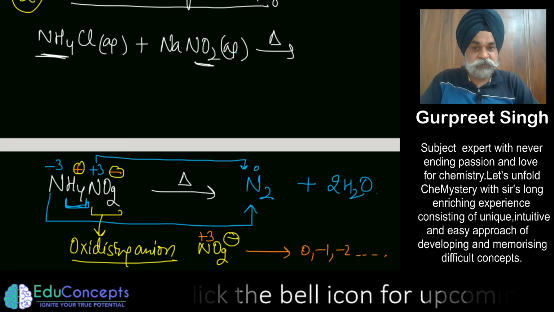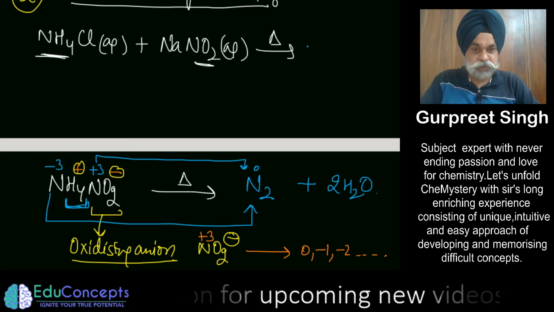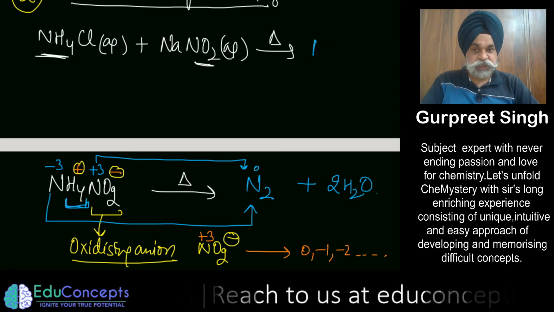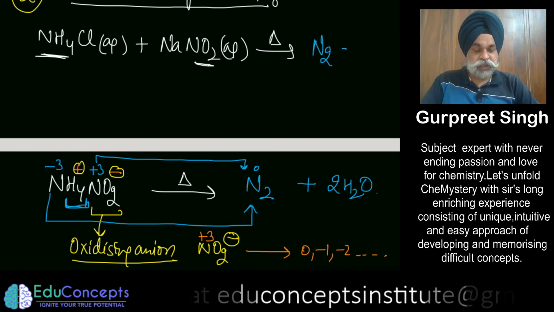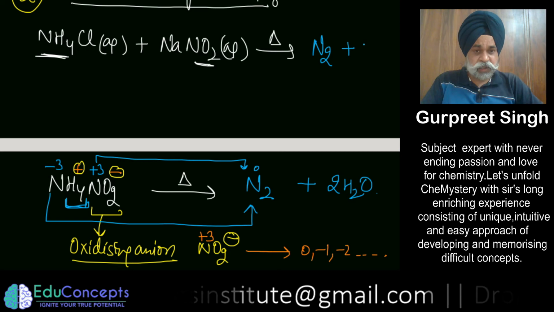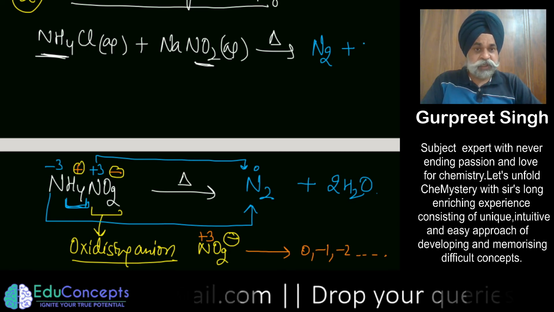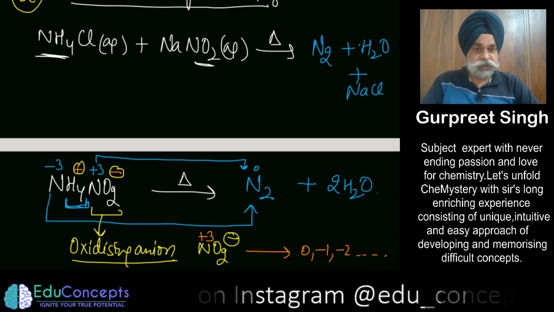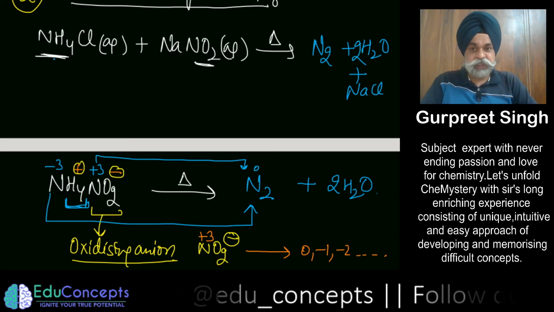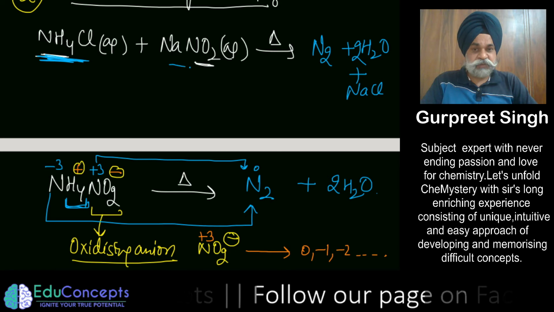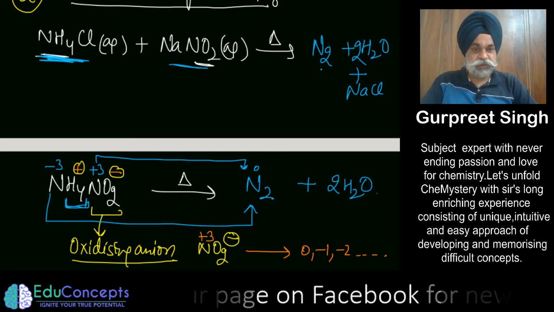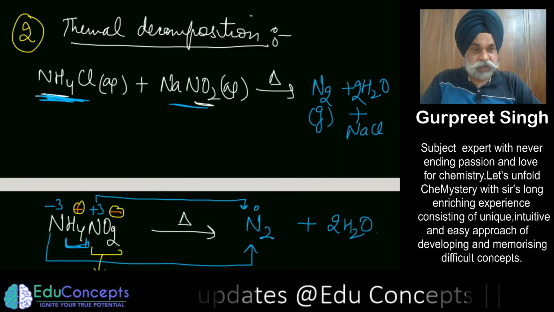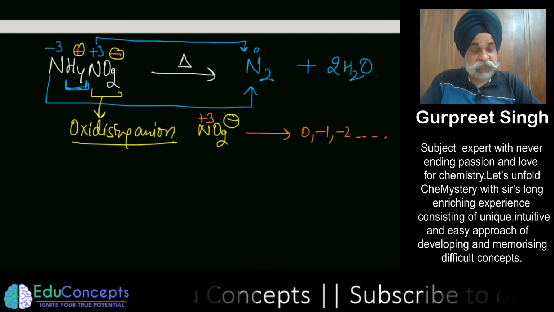So if you want to show it in one go, what it is going to produce is nitrogen along with water and NaCl. So this is one way of doing it: if you have aqueous solutions of these two, heat them together, and this would liberate nitrogen gas. This is one way of making nitrogen gas.